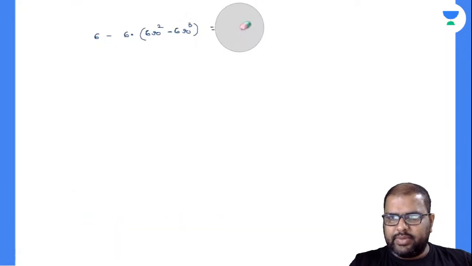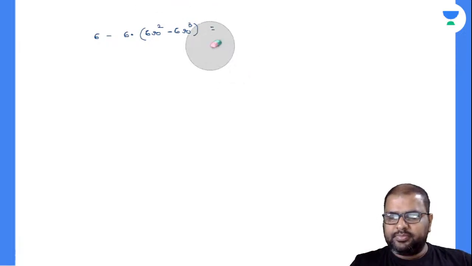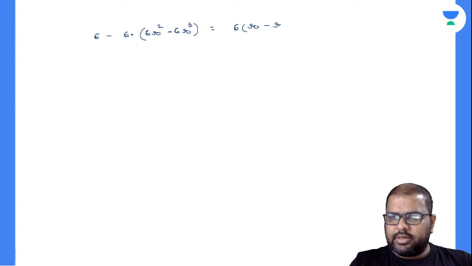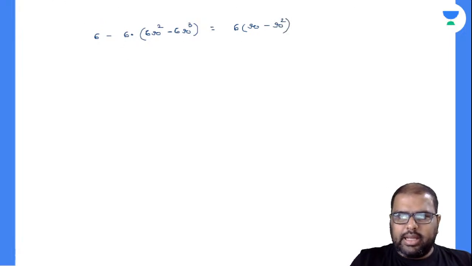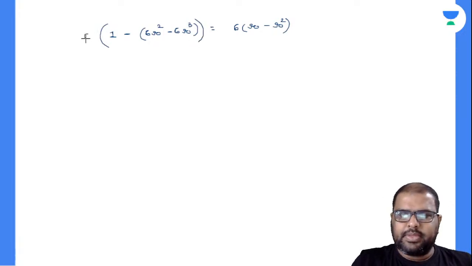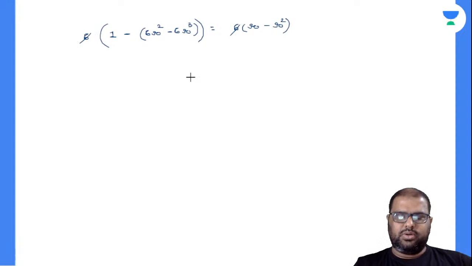6R minus 6R square. What can I take down? 6 into R minus R square. Yes, R minus R square. Here also I can write the same value like this. I'll take this 6 outside. So what will be left over? 1 minus... the 6 gets cancelled off.